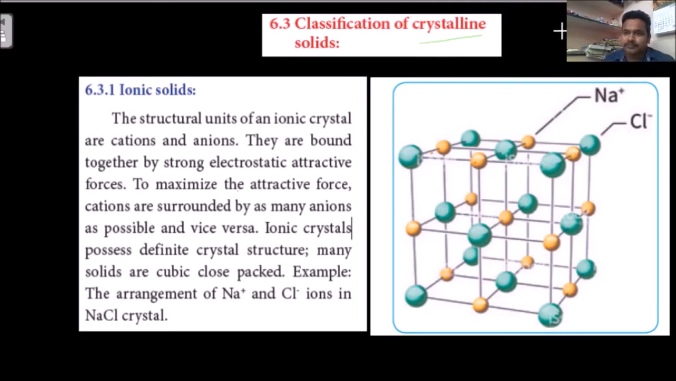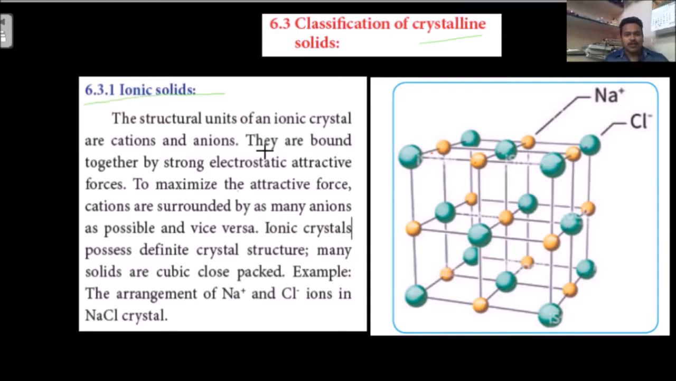Ionic, covalent, metallic, molecular. These four are the main classifications. Of these, the first one is ionic solids.